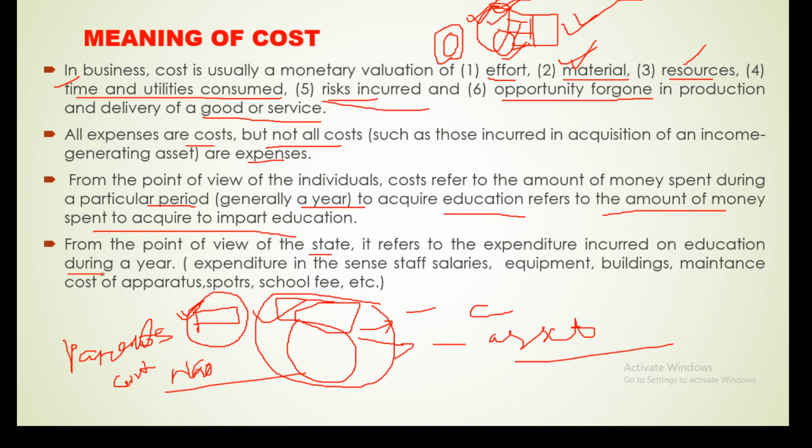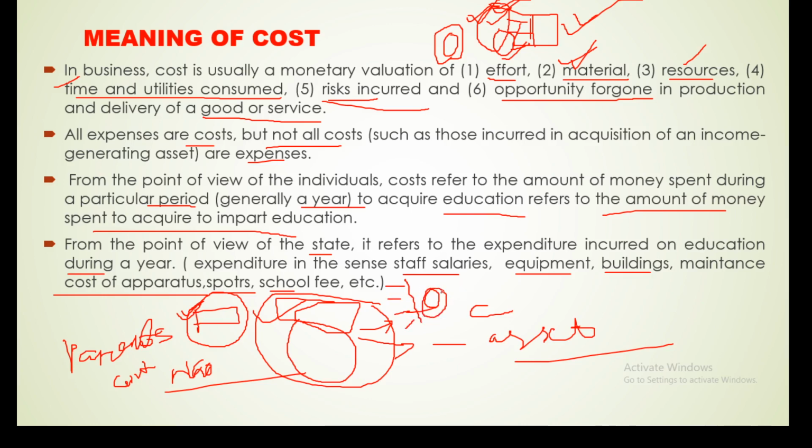during a year. Expenditure in the sense of staff salary, equipment, building, maintenance cost of apparatus, sports, school, for all the dimensions. The state, the government, has also made some expenditure. So the expenditure for whom? Expenditure for imparting education to the students. So we can say the cost of the student is the expenditure made by the government, made by the parents, made by the society, social organizations. These are the cost of the student.